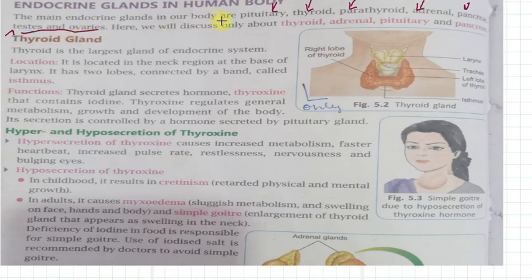But in your course there are only 4. These are thyroid, adrenal, pituitary and pancreas.